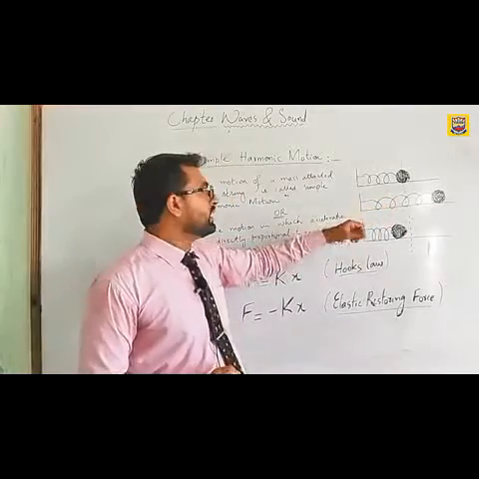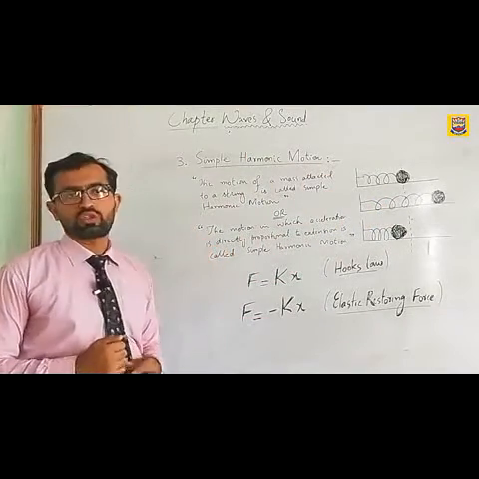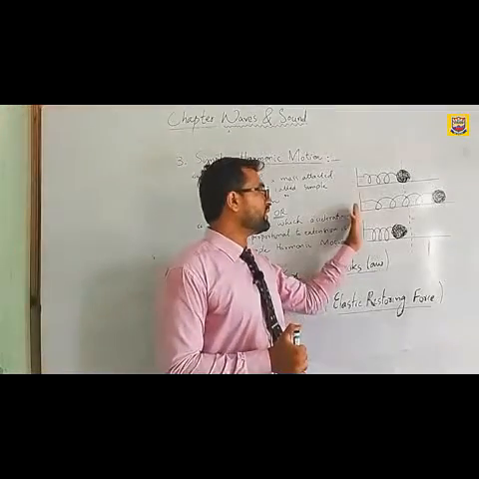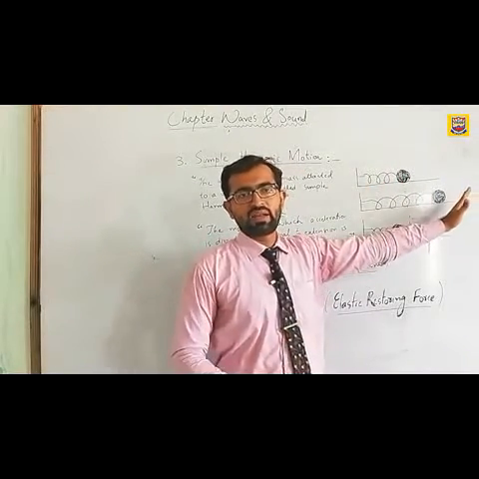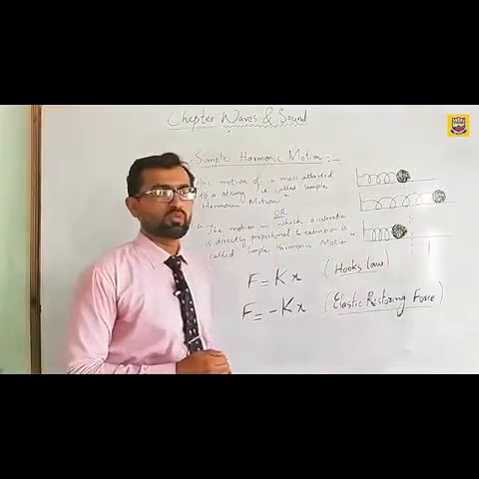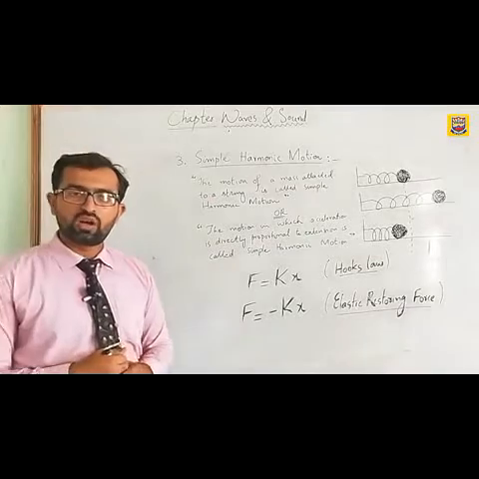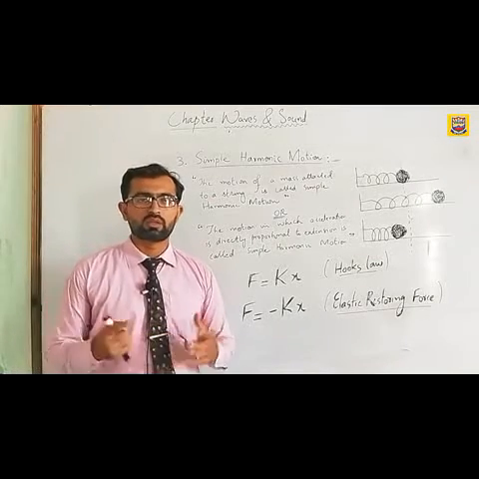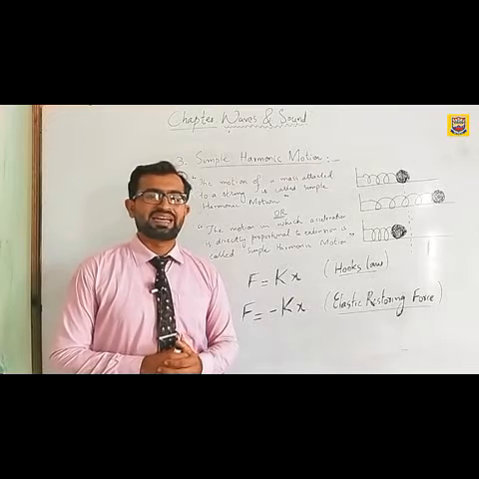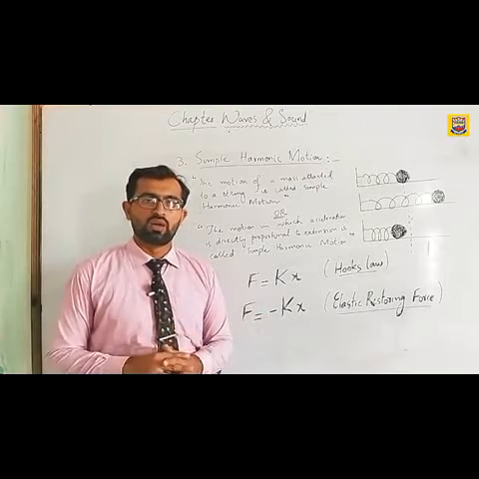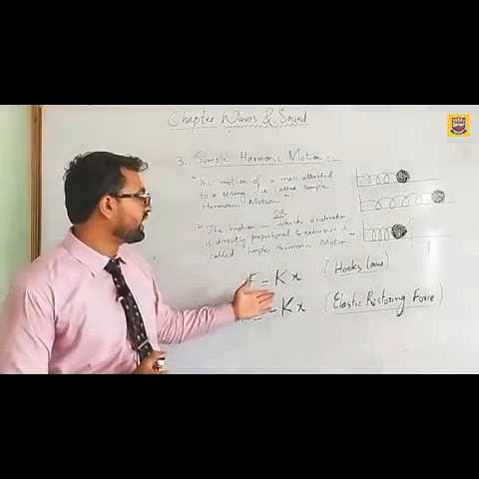So in simple harmonic motion, the acceleration is directly proportional to extension, because if we expand it more, more force will be applied and more acceleration will be produced. Hooke's law is the best explanation of simple harmonic motion. We have already discussed Hooke's law in chapter number 10, which is the properties of matter. What is the mathematical equation of Hooke's law? F is equal to kx.